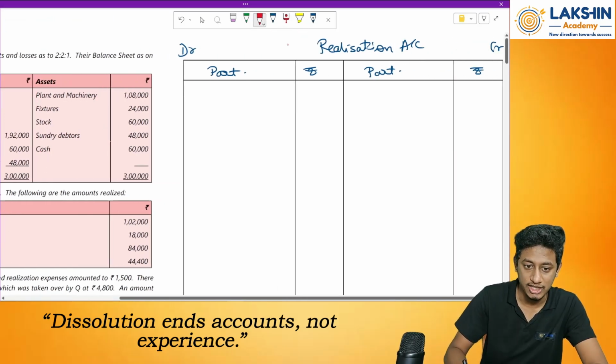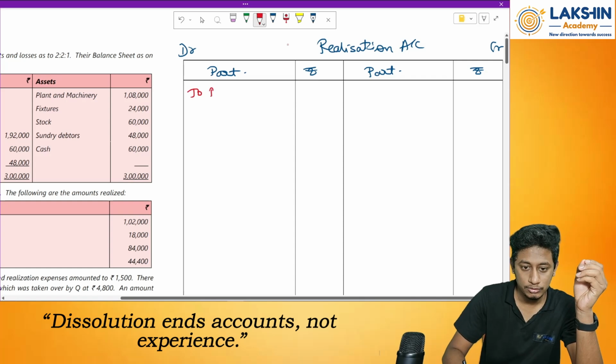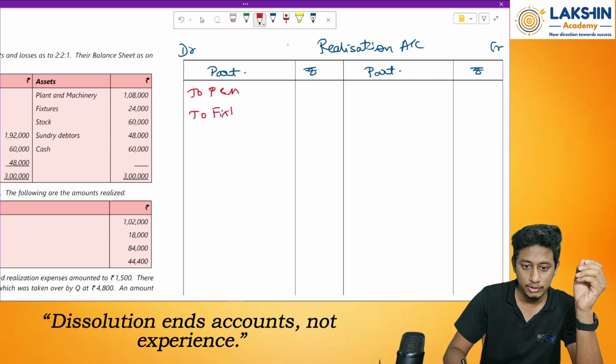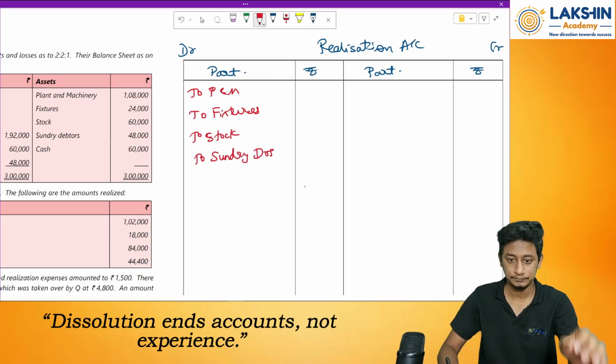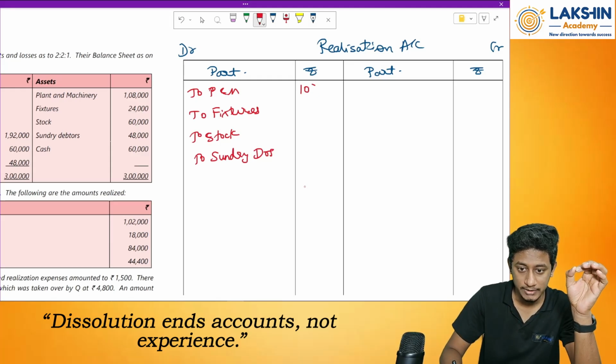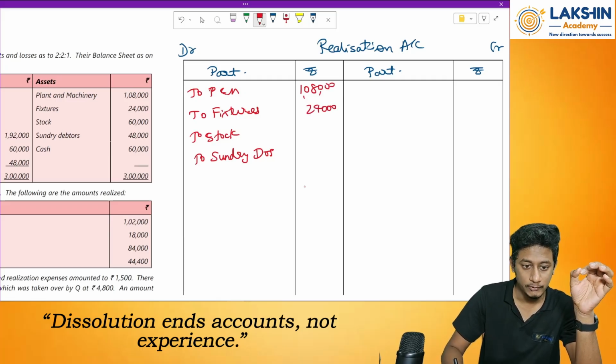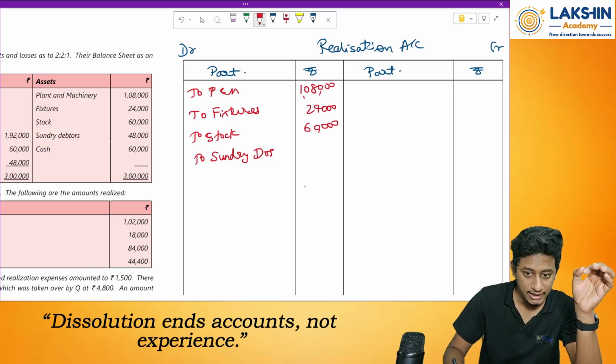How? To plant and machinery, to fixtures, to stock, to sundry debtors. Except cash, take everything. So take down the values, rupees 1,08,000. I'm just copy pasting over here, nothing new. 24,000, 60,000. Then sundry debtors is 48,000.